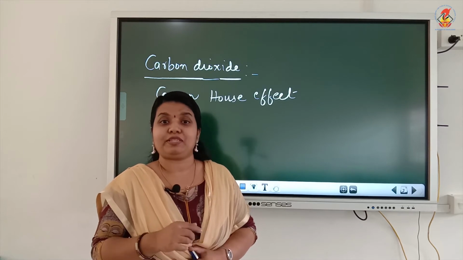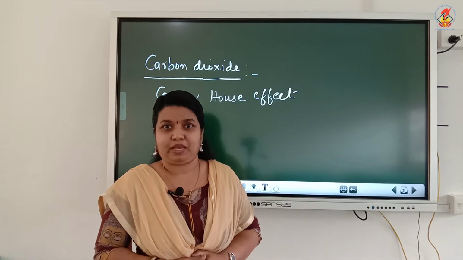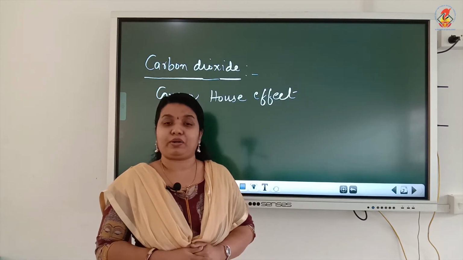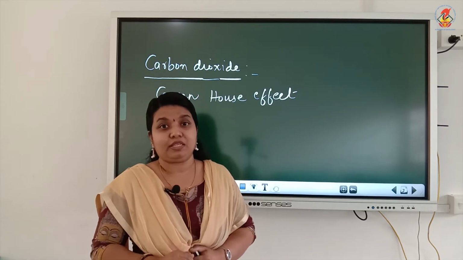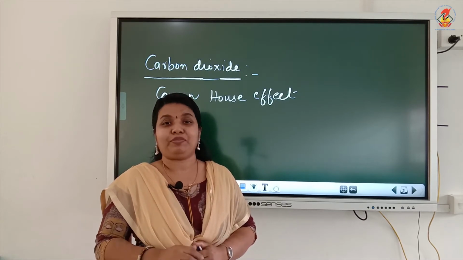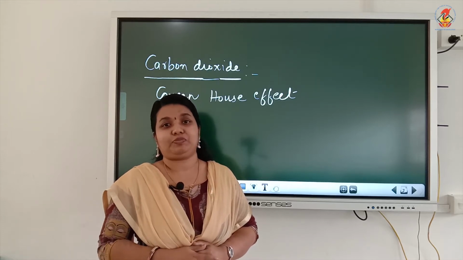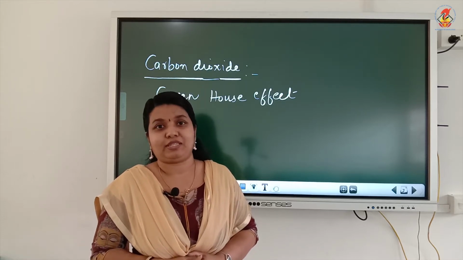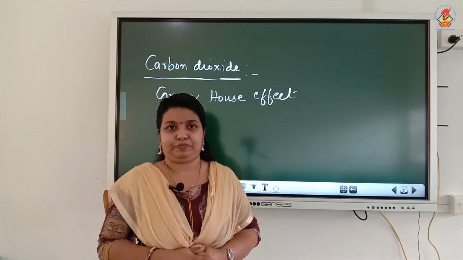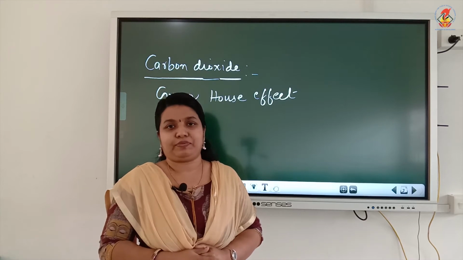But a part of this reflected radiation is again absorbed by the atmosphere. This further warms the earth. The trapping of the sun's radiation by the atmosphere of the earth is known as the greenhouse effect. So the greenhouse effect leads to warming of the surface of the earth.